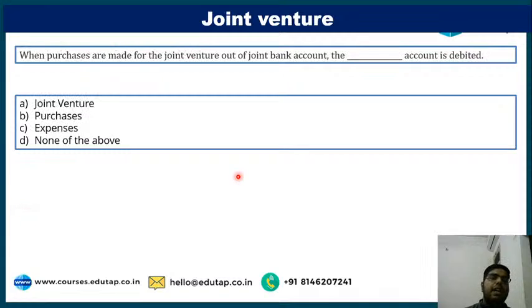When purchases are made for joint venture out of joint bank account, the dash account is debited. Joint venture account, purchases account, expenses account, or none of the above. I have told you in the video, when purchases are made by the joint venture out of joint bank account, the dash account is debited. So it cannot be none of the above. Either it is A, or B, or C.